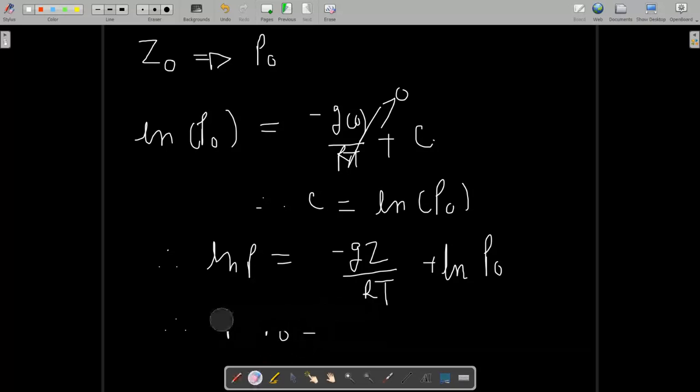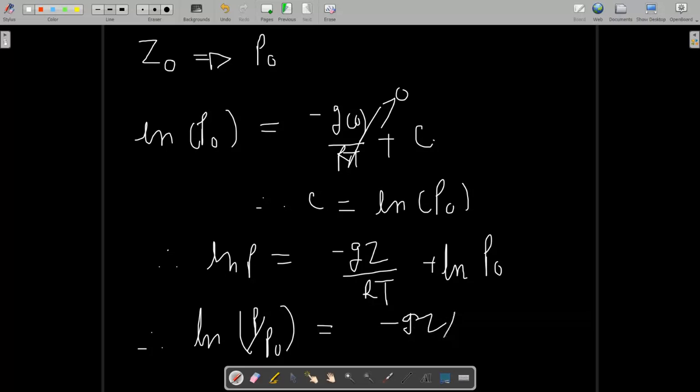Sorry, this is logarithmic, so subtraction in logarithmic will become division. So you can write this equation like this.